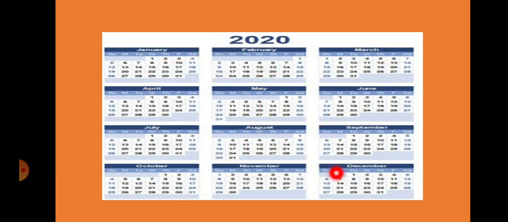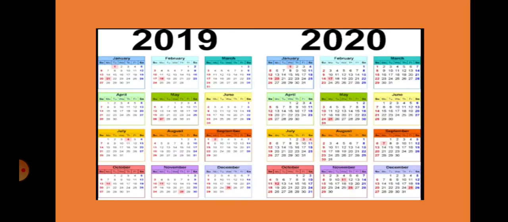This is the 2020 calendar. See here, January 1st is on Wednesday. Even here also, Sunday, Monday, Tuesday, Wednesday, Thursday, Friday, Saturday, until December it is there like this. This is both the calendars, to make you understand. Here January 1st is Tuesday. Here January 1st is Wednesday.